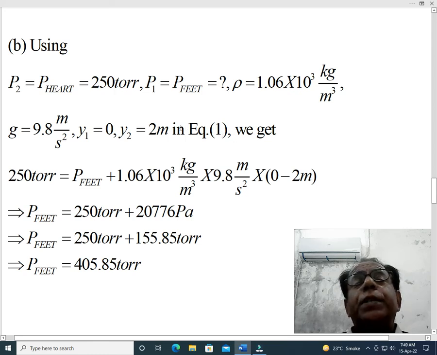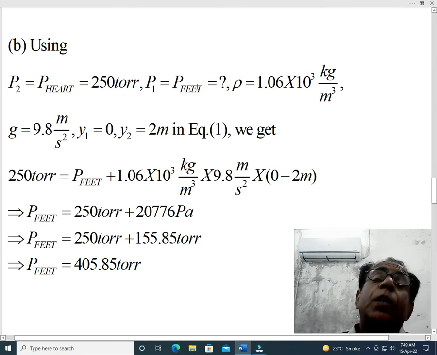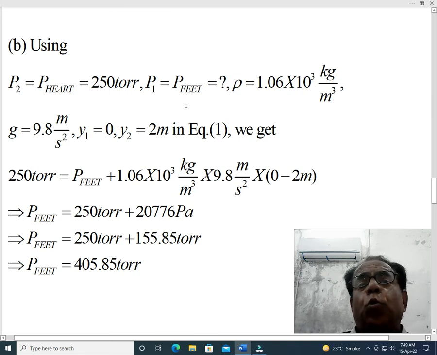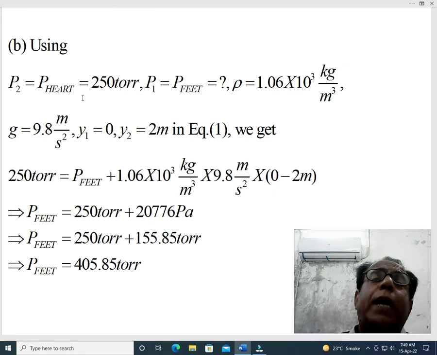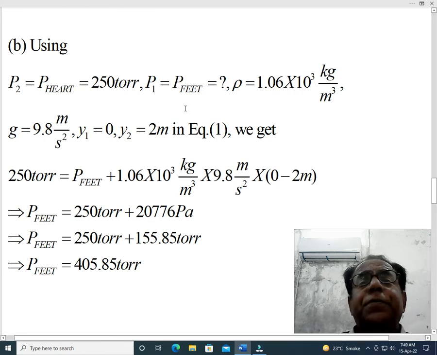Dear students, actually we are concerned with hertz and feet. So the height of the feet above ground is 0 meter, because the feet are lying on the ground, while hertz is between brain and feet and is 2 meter above. So here the two heights are 0 meter and 2 meter. In part A, we were concerned with two heights, 4 meter and 2 meter. Here we are concerned with two heights, 0 meter and 2 meter.